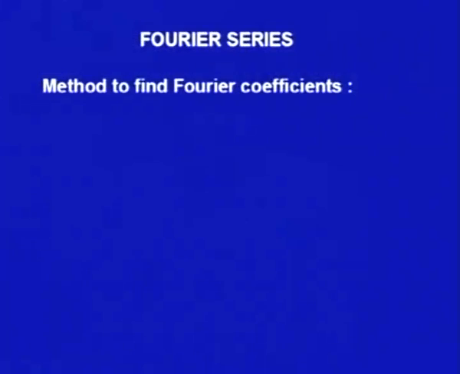Now, come to the Fourier series. How do we find out the Fourier coefficients? The trigonometric series which we found can be taken as a periodic function with period 2 pi. So the question is only that any function which is of period 2 pi can be approximated by that trigonometric series. The only thing is we have to find out what those coefficients a naught, a1, a2, b1, b2 and so on are. How to find them out? Let us see.